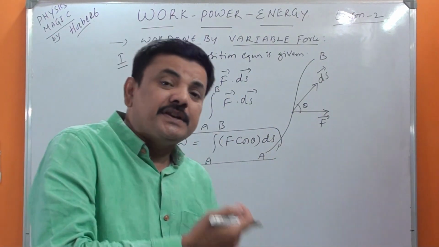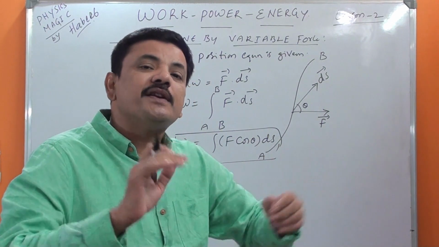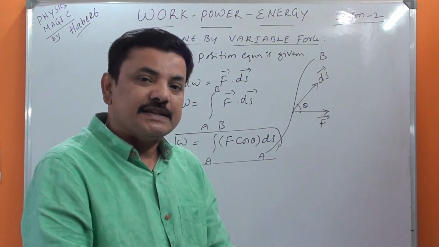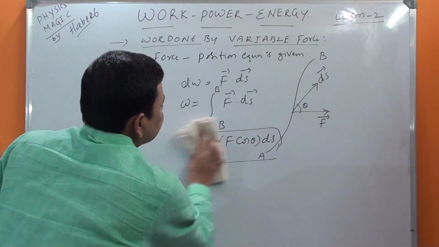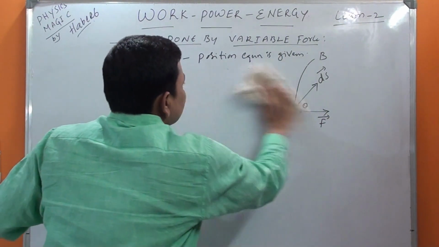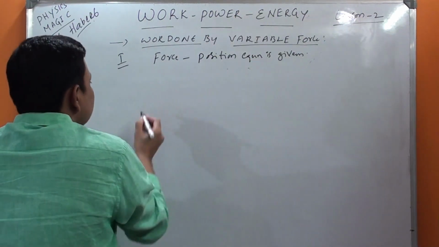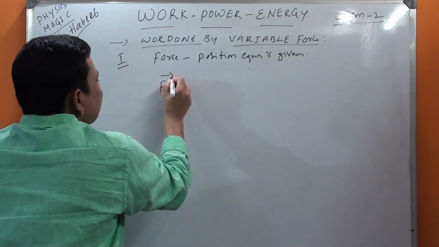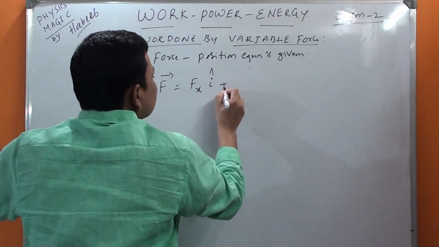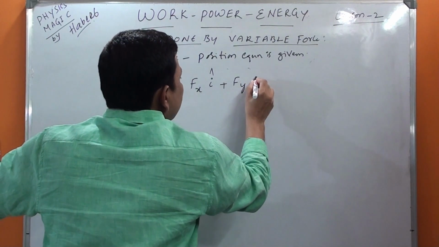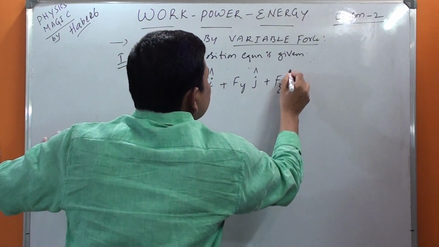But generally, questions in NEET will come on the rectangular component concept. So let us see what this rectangular component is. Say F bar is given like this: Fx into i cap, plus Fy into j cap, plus Fz into k cap.